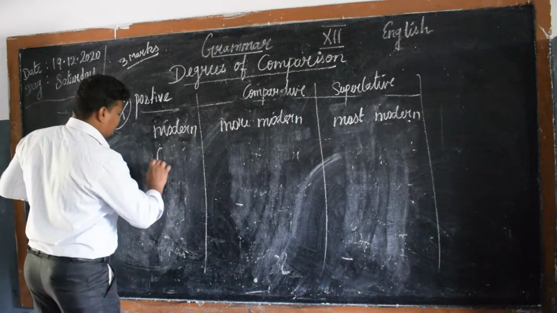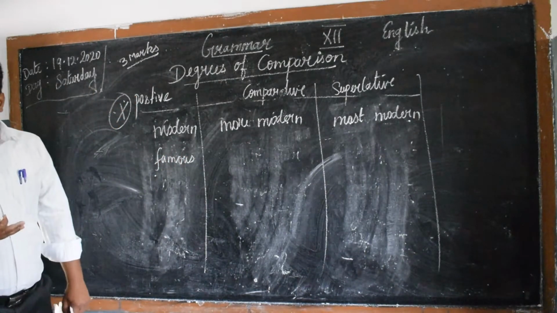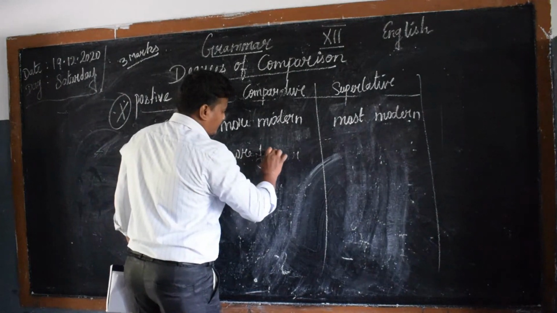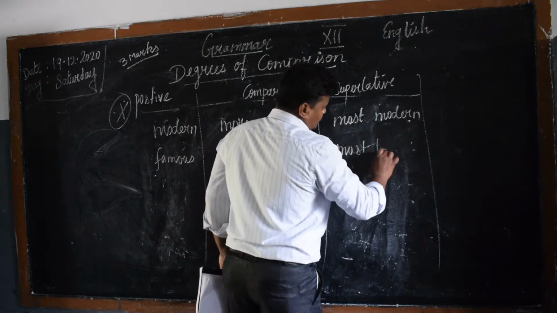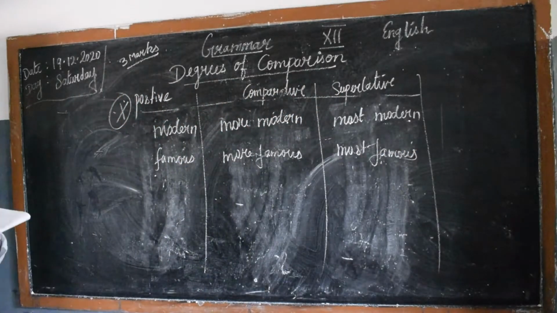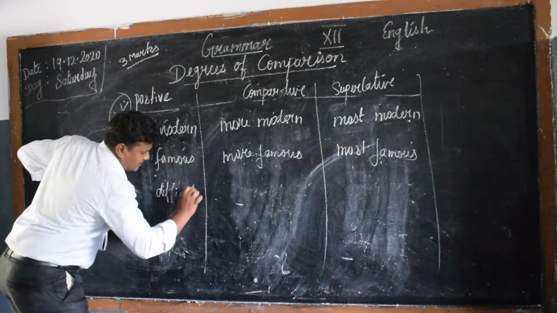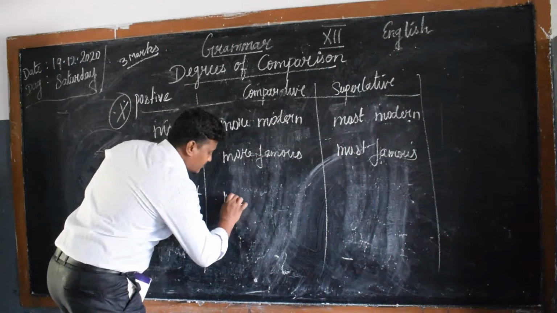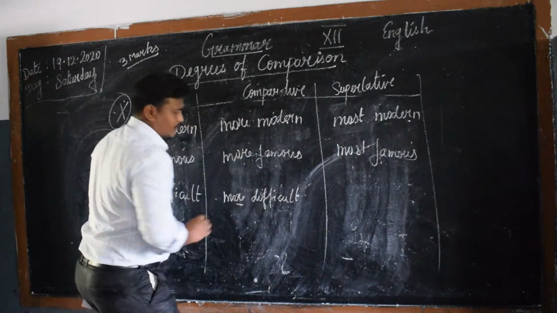Then famous, comparatively, as you know, more famous, most famous. The next word, difficult, as you know, more difficult, most difficult.